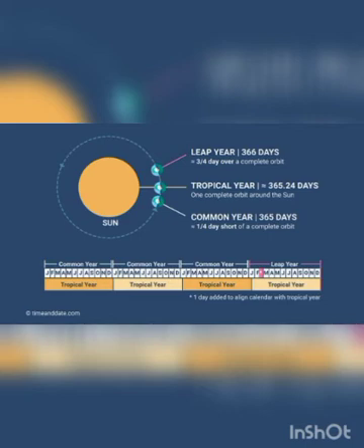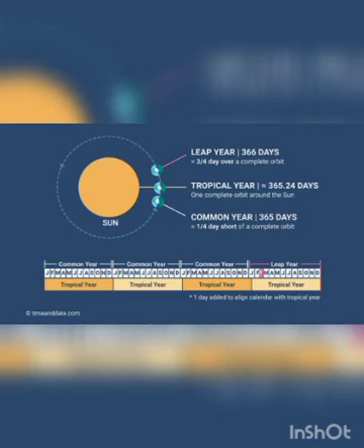So this extra 6 hours from each year are added up. This extra 6 hours added up over 4 years becomes 24 hours.